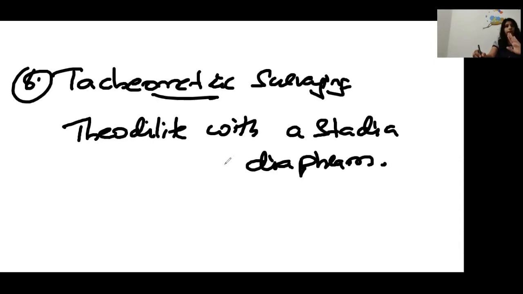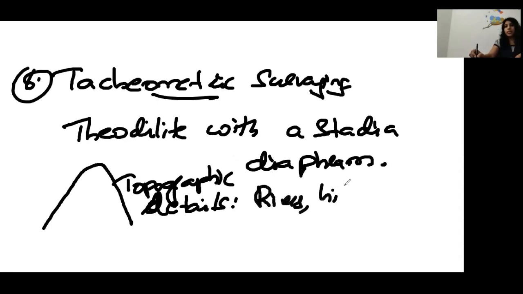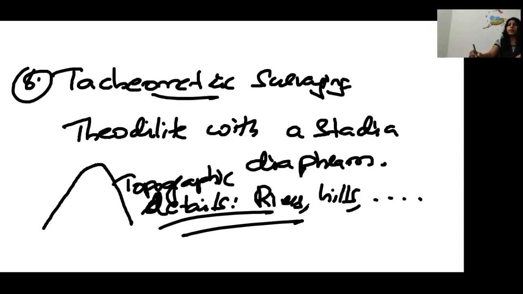Tachyometry we use for topographic details. Topographic details means, obviously by this drawing you may understand, things related to rivers, hills, etc. In that topographic related details we deal with tachyometry, but it is not that accurate.